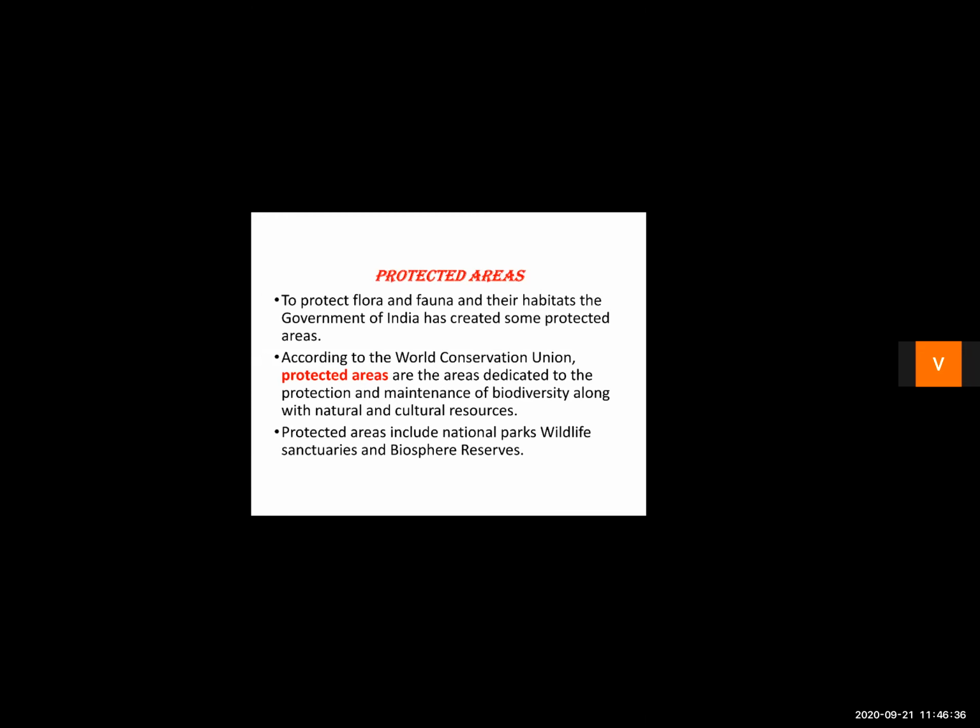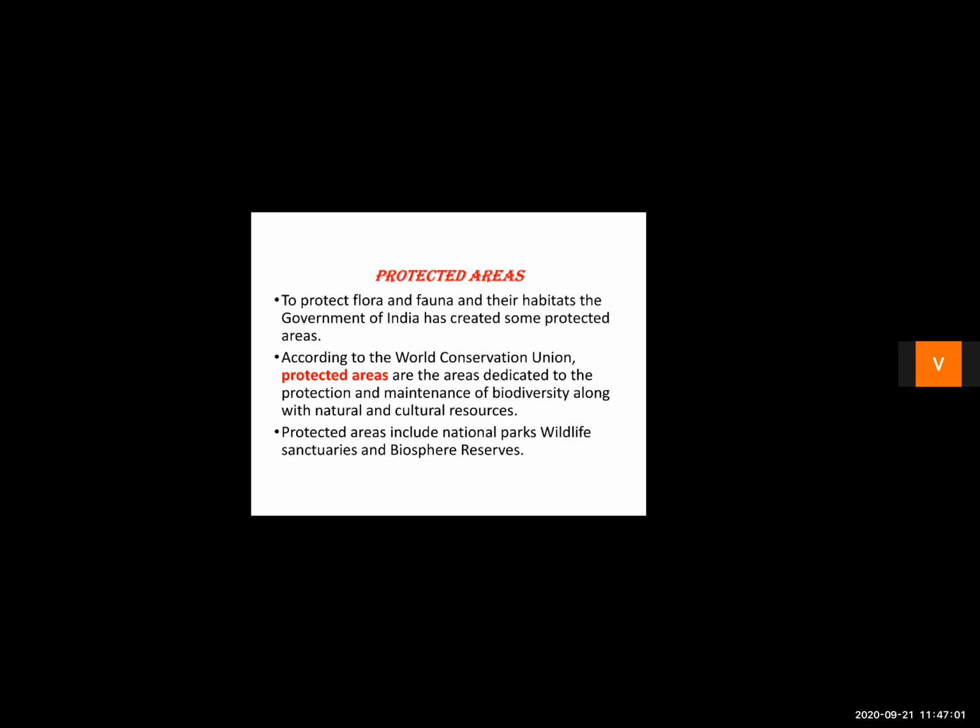they are maintained. And along with that, the natural resources, that is, if any river is present, that river is protected over there. If you have a waterfall over there, that is taken care of. The cultural resources, if you have an old monument over there, that is even maintained, that is protected.